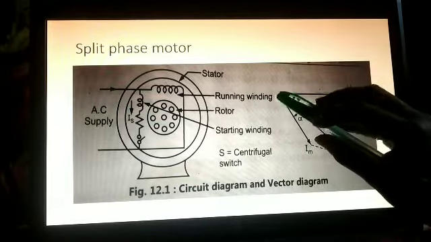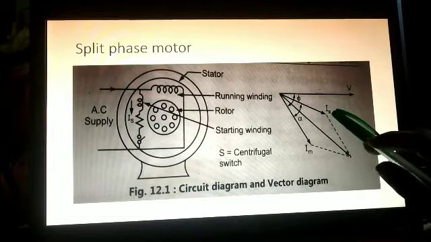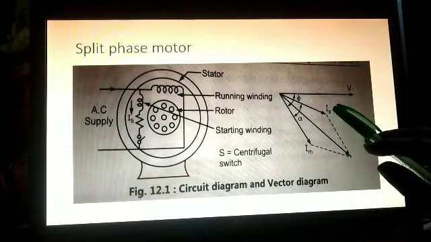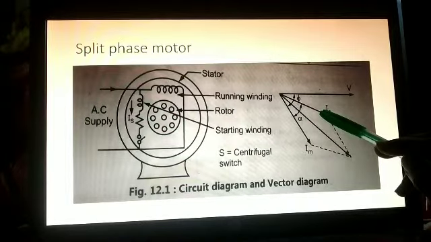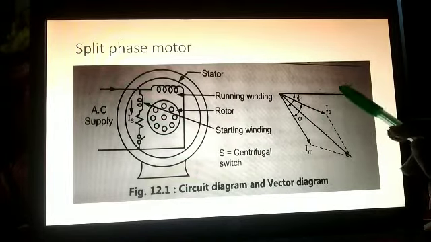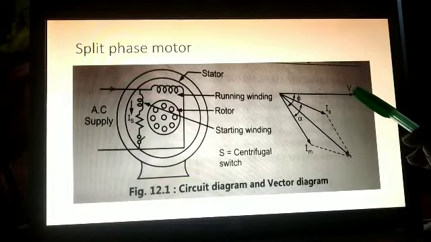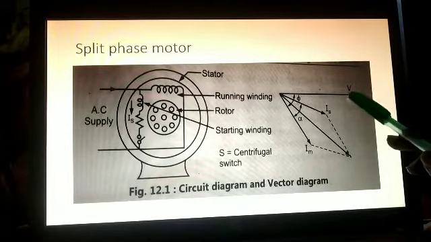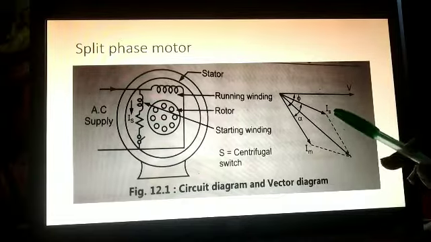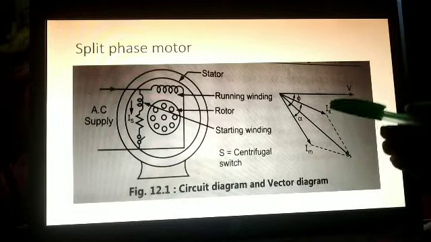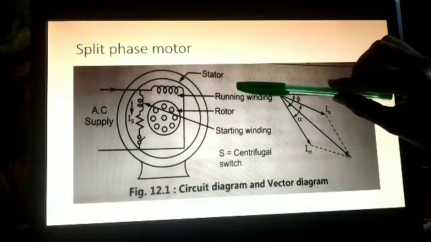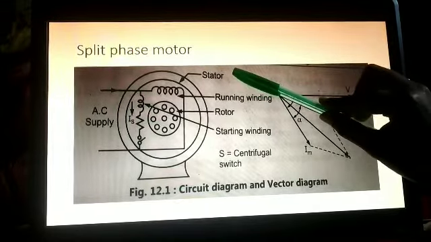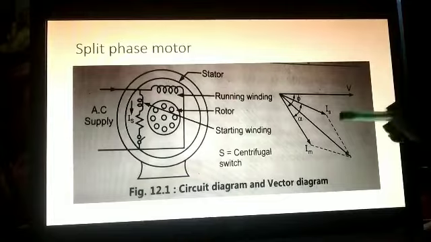So we have drawn here the vector of Is, that is the starting winding current. We have mentioned it is highly resistive, so it will lag the voltage, which we have taken as reference, by some angle. If it were purely resistive, it would be in phase, but since it is highly resistive, it comes here. So this is the Is.